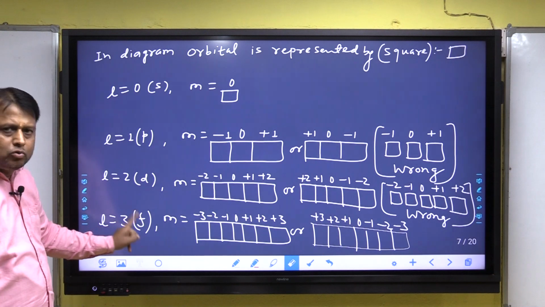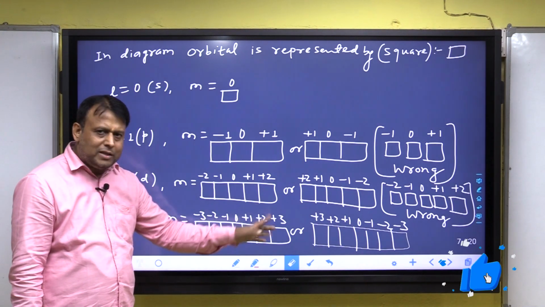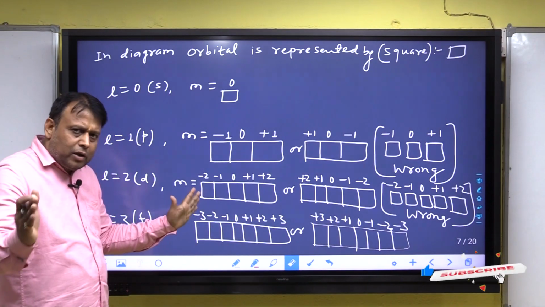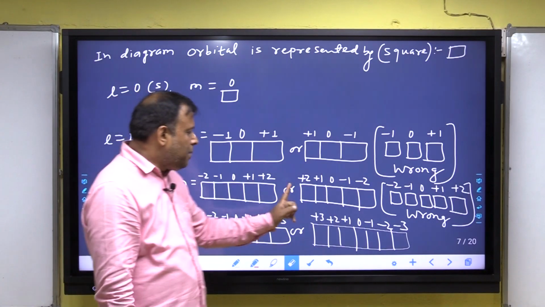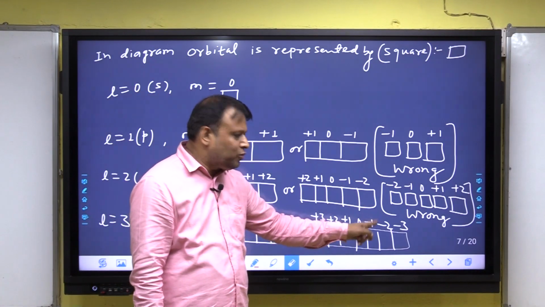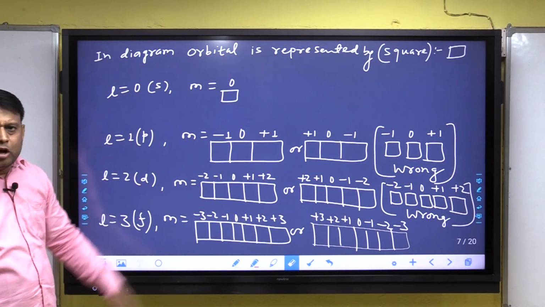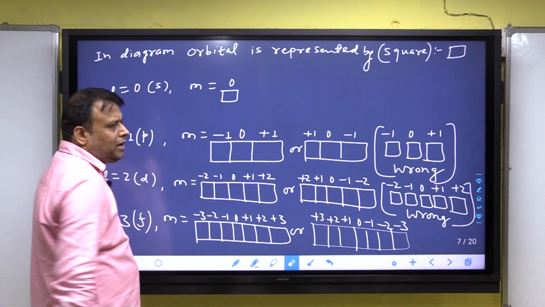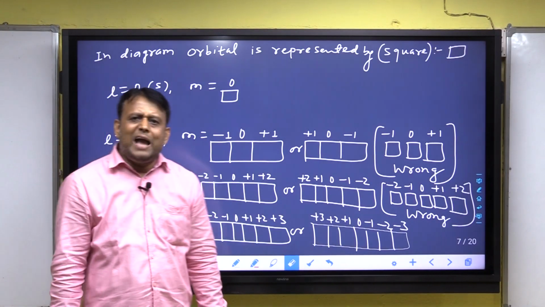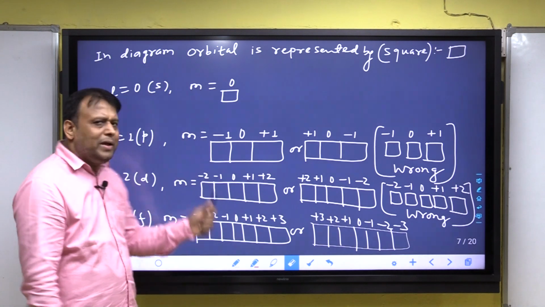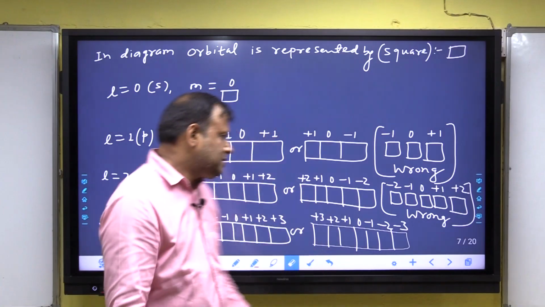Similarly, when L is equal to 3, f: minus 3, minus 2, minus 1, 0, plus 1, plus 2, plus 3, 7 orbitals, called sevenfold degeneracy, and it may be written as plus 3, plus 2, plus 1, 0, minus 1, minus 2, minus 3 and called sevenfold. Listen, s has only one orbital, p has 3 called threefold degeneracy. d has 5 called fivefold degeneracy. f has 7 called sevenfold degeneracy. Clear? Next.